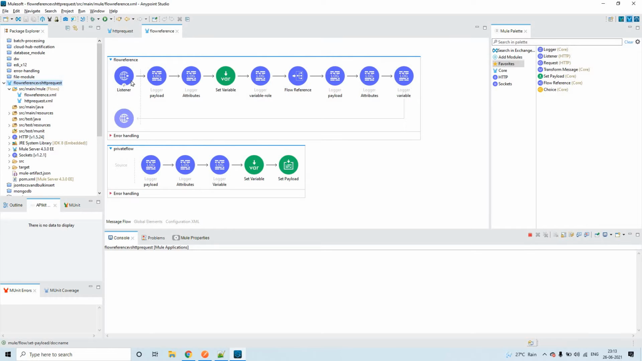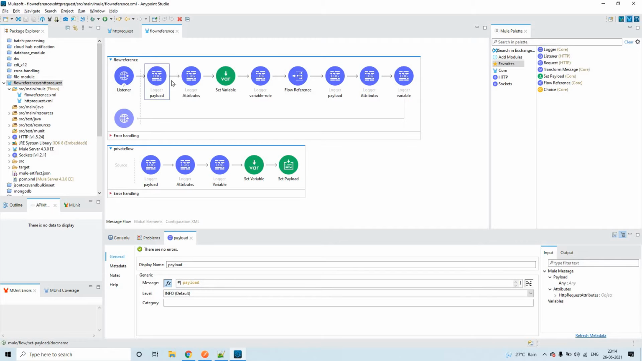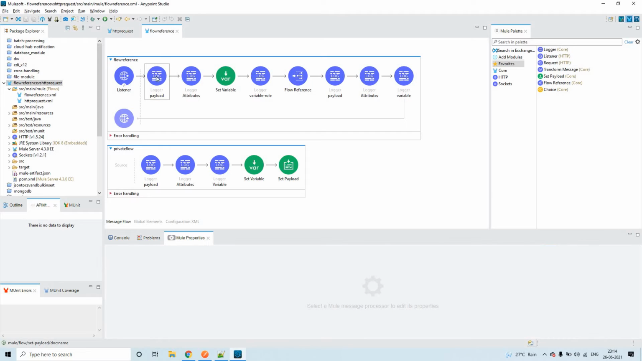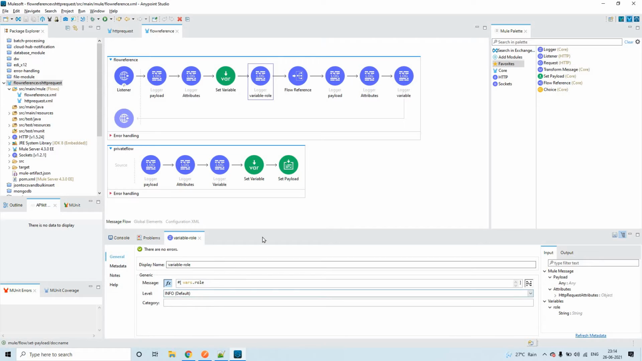So what I have done, this is HTTP listener, default port 8081, localhost, and path is flow reference. Here I am printing the payload. You could see by these loggers what I am trying to print here: payload, attributes, and I'm setting a variable here. The name of the variable is role. Here I configured MuleSoft developer, so that is what I'm printing here.